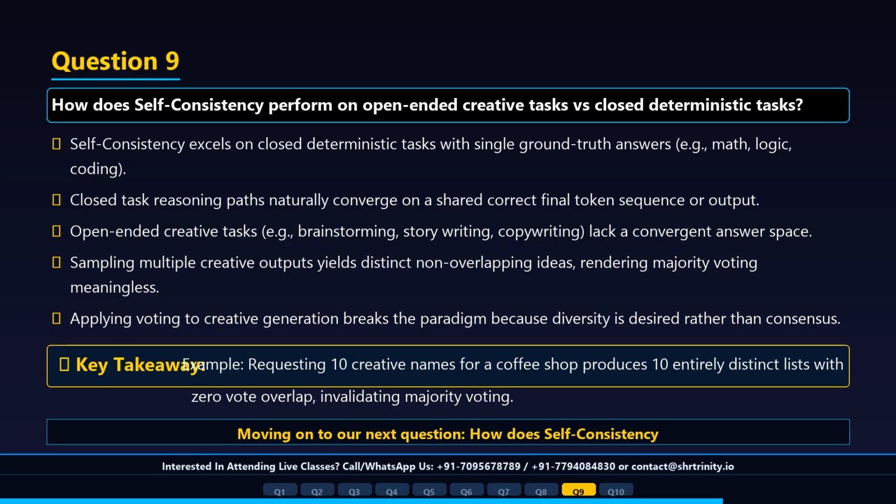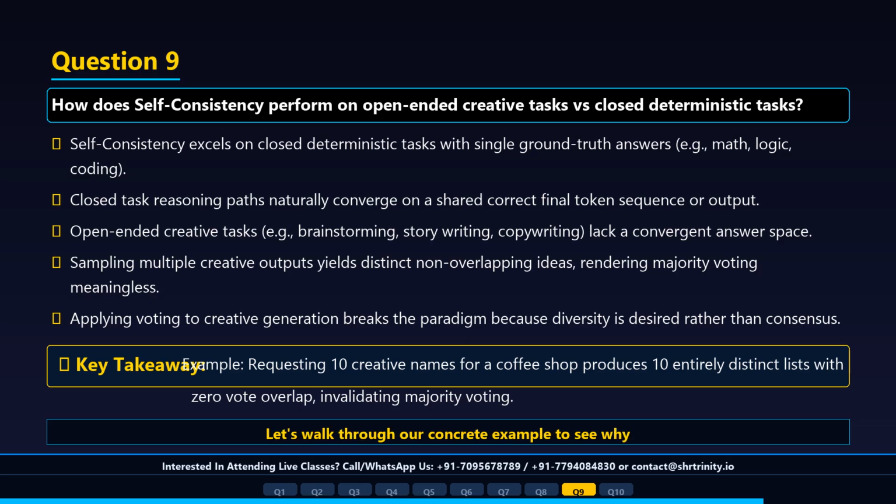Question 9. How does self-consistency perform on open-ended creative tasks versus closed deterministic tasks? Self-consistency performs exceptionally well on closed deterministic tasks, math, logic, multi-choice, classification, but is poorly suited for open-ended creative tasks, story writing, brainstorming, subjective marketing copy. Closed tasks have a single ground truth answer that multiple reasoning paths can converge on. Creative tasks have infinite valid outputs, so voting across 10 diverse creative stories yields no statistical consensus.